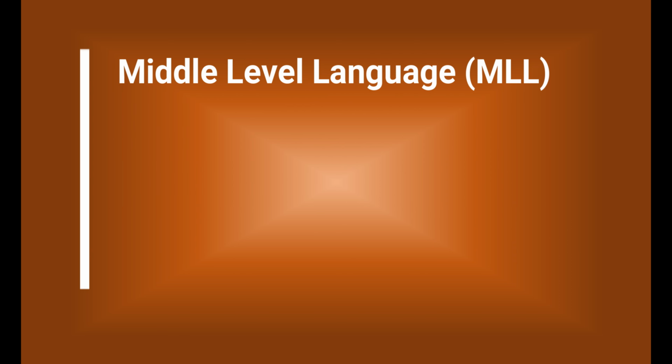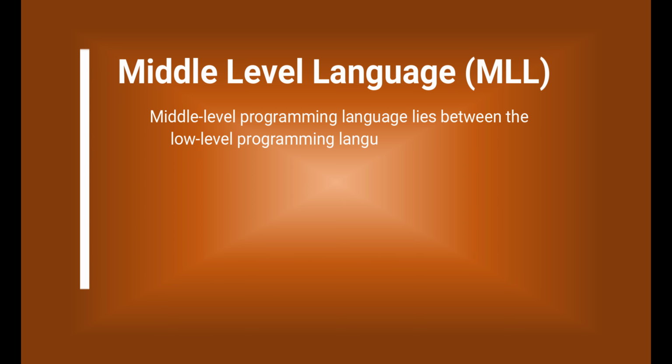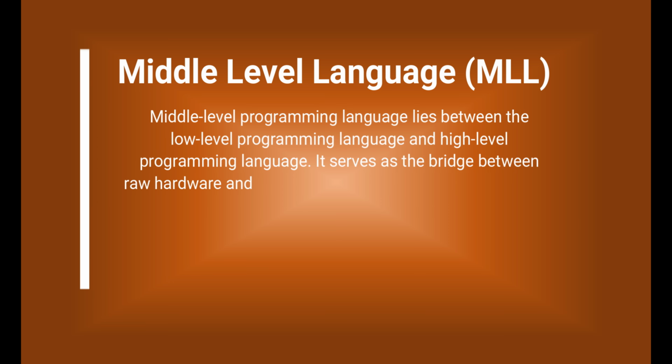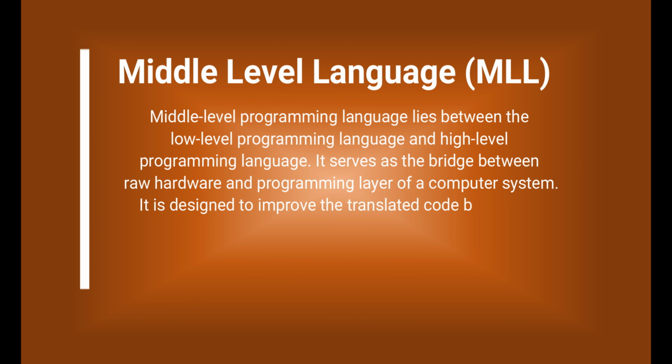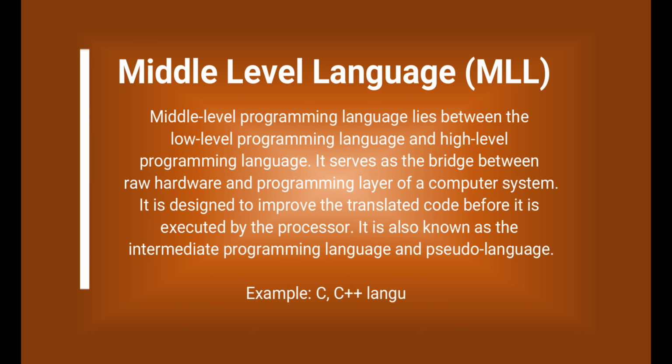Middle-level language. Middle-level programming language lies between the low-level programming language and high-level programming language. It serves as the bridge between raw hardware and programming layer of a computer system. It is designed to improve the translated code before it is executed by the processor.